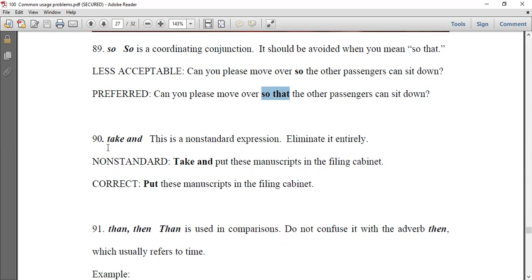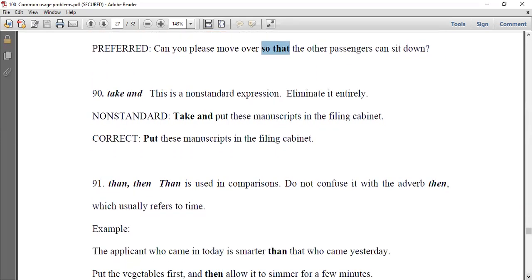Okay. Number 90, take and. This is a non-standard expression. Take something and do something. Eliminate it entirely, completely. Take and put these manuscripts in the filing cabinet. You should say put, just put. Okay.